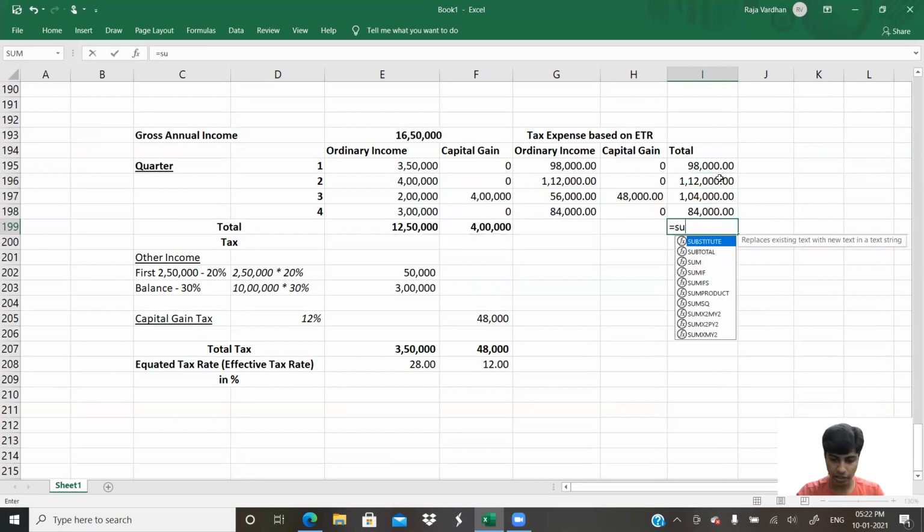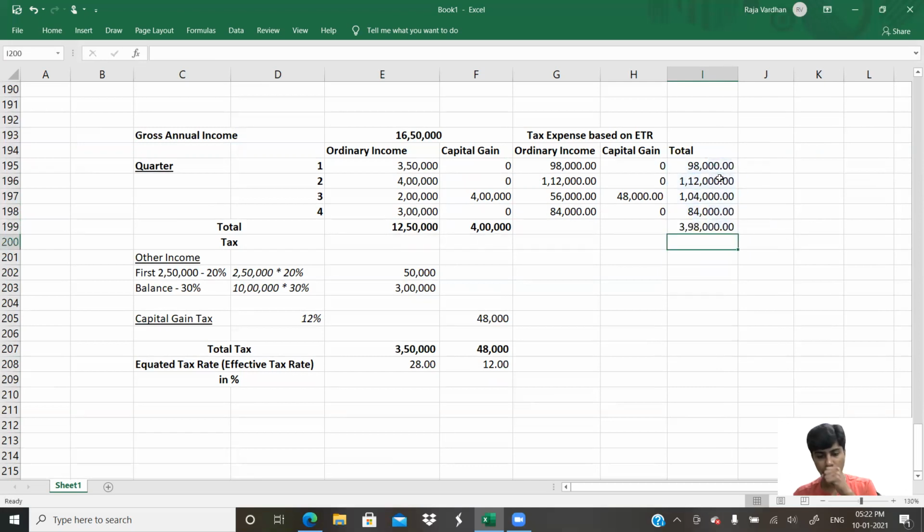If you see the total, it will come to be the same, but just the way we allocated it is a little different. Yeah, 3,98,000. How much is the tax that we got? 3,50,000 plus 3,50,000 plus 40. Total is coming down to 3,98,000. This tax expense is allocated like this. Tax expense for quarter one is 98,000. Quarter two, 1,12,000. Quarter three, 1,04,000. Quarter four is 84,000. Do you guys get this? And that's how we do this.